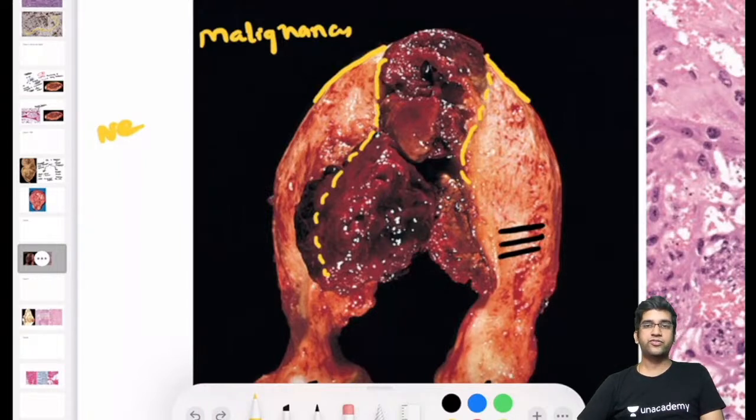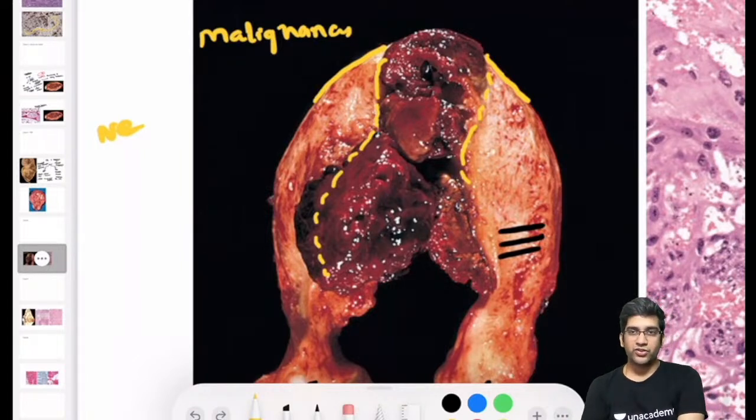I'll ask you a differential diagnosis. Tell me, is it possible? Great. Good, Manish. Good. Can it be melanoma? Can it be a melanoma? Melanoma in the uterus is an extremely unlikely phenomenon, so I'm going to rule that out. We'll take whatever Satyam said, leiomyosarcoma.